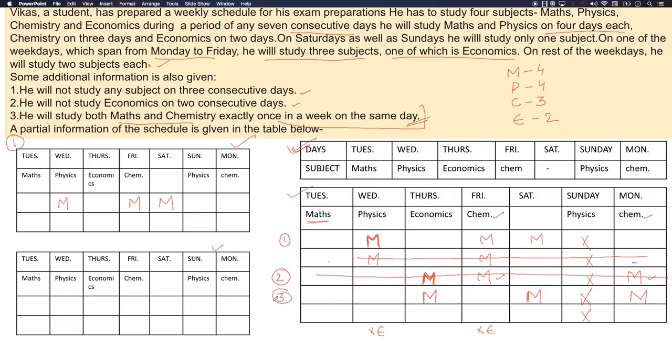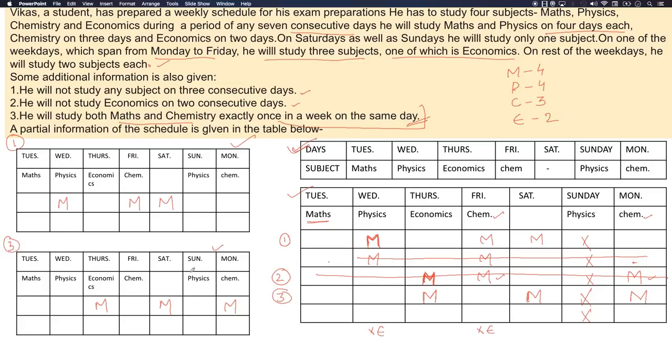According to another combination which is feasible, maths is on Thursday. This is for the third possibility which is feasible: maths is on Thursday, then maths is on Saturday, then maths is on Monday.